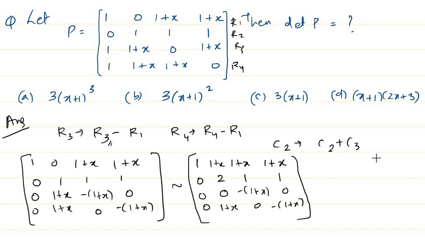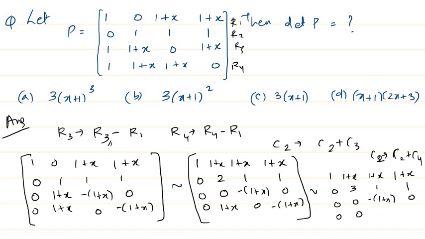Now after this, I'm going to apply the operation C2 to be C2 plus C4, right? I can do that. So in that case, what I get is 1 plus x, 1 plus x, 1 plus x, 0, 2 plus 1 will be 3, 1, 1, 0, 0, minus (1 plus x), 0, here again 0, (1 plus x) plus minus (1 plus x) is 0, this is again 0, and minus (1 plus x), right? So this is the matrix I get.